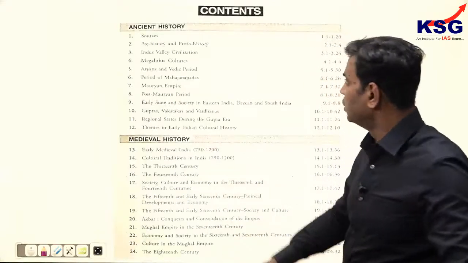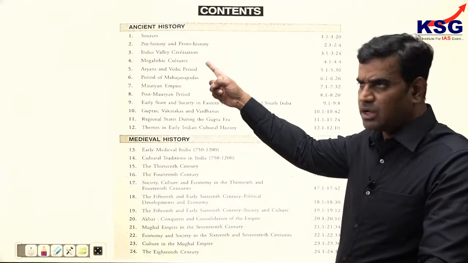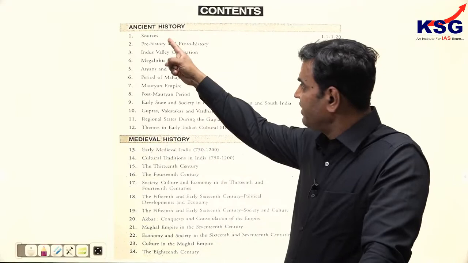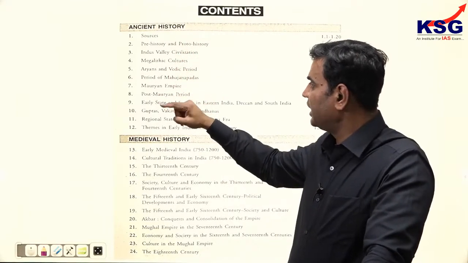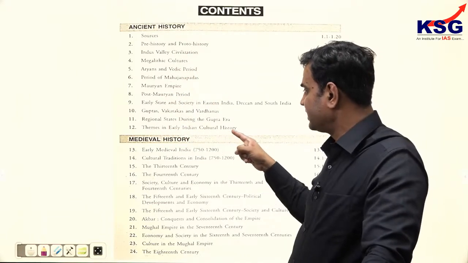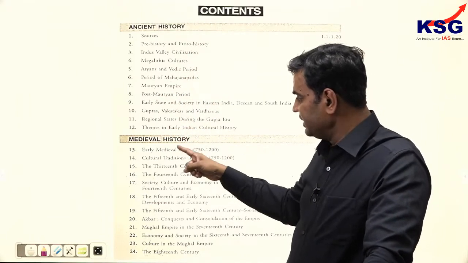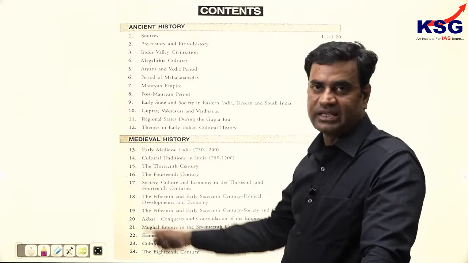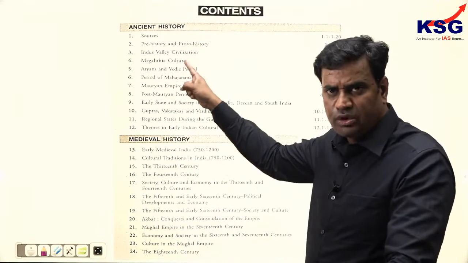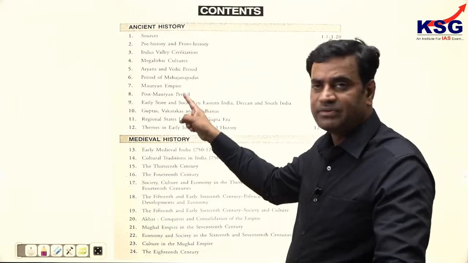Now coming to the syllabus, strictly according to the UPSC syllabus. The syllabus of ancient days: sources, prehistory, proto-history, Indus Valley, megalithic culture, Aryans and so on. Themes in early cultural history. Medieval India, early medieval India, cultural traditions, 13th century onwards. Twenty-four topics are there in Paper 1, and strictly according to the UPSC pattern, I have drafted the book.